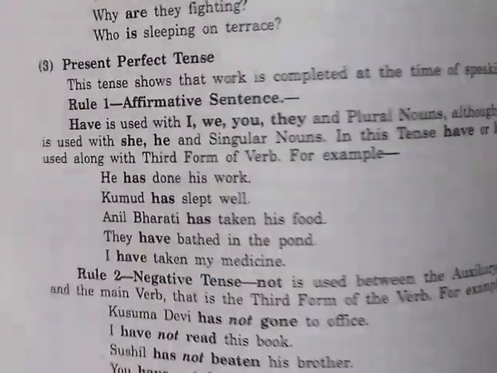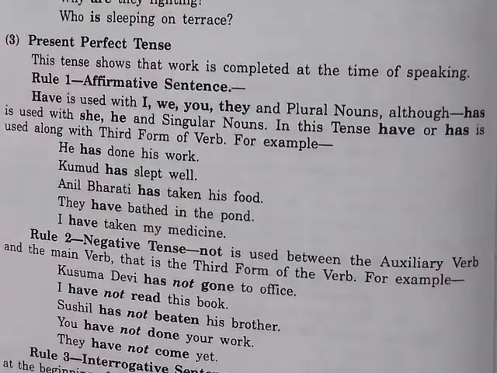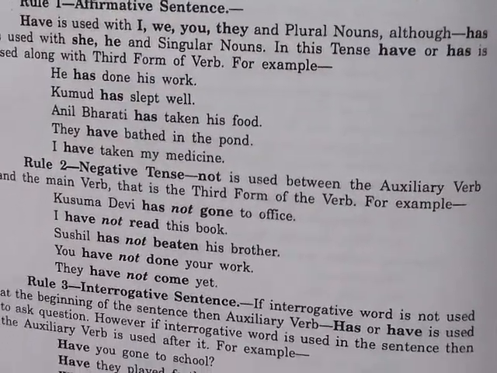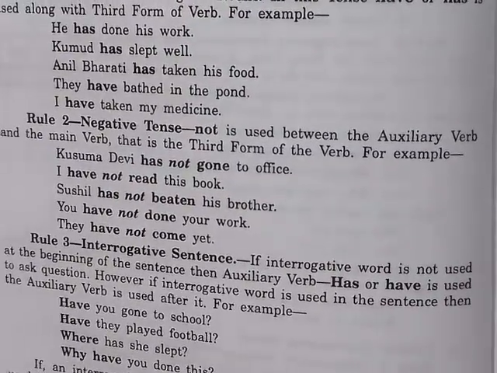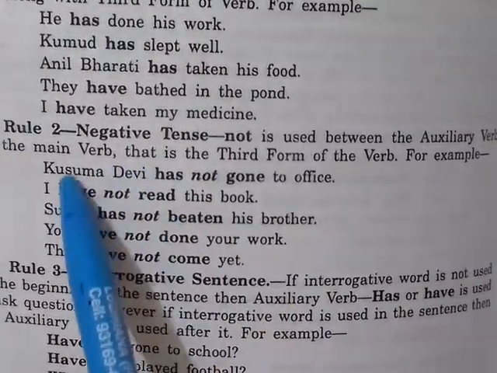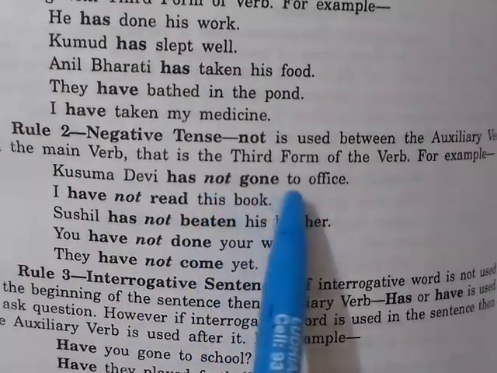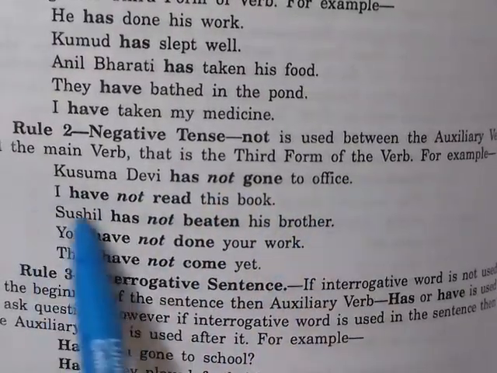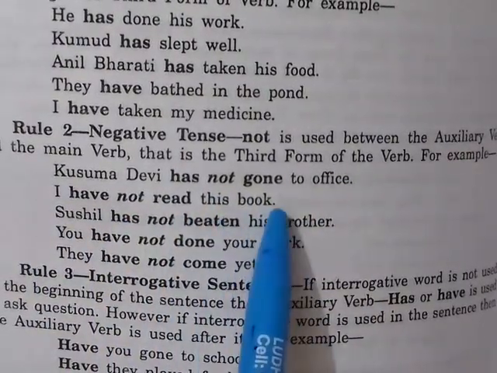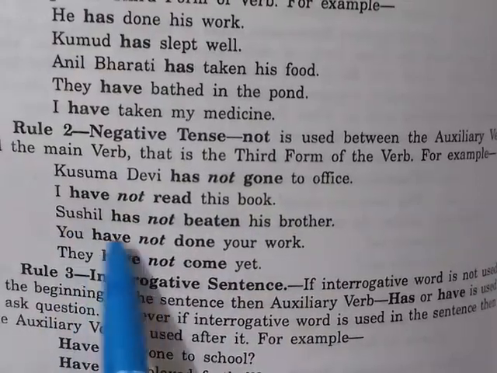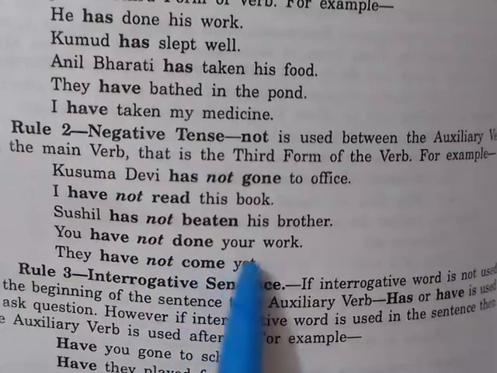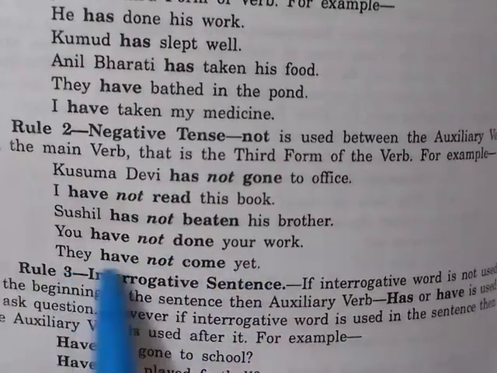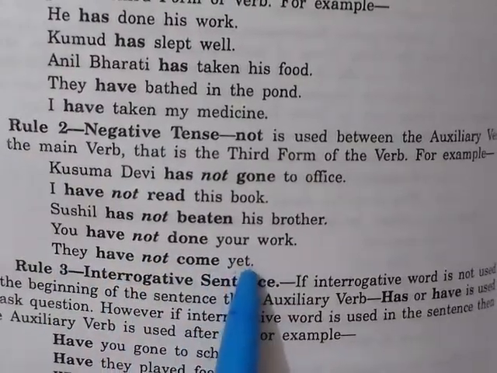Negative sentence. Not is used between the auxiliary verb and the main verb, that is, the third form of the verb. For example, Kusuma Devi has not gone to office. I have not read this book. Sushila has not beaten his brother. You have not done your work and they have not come yet.